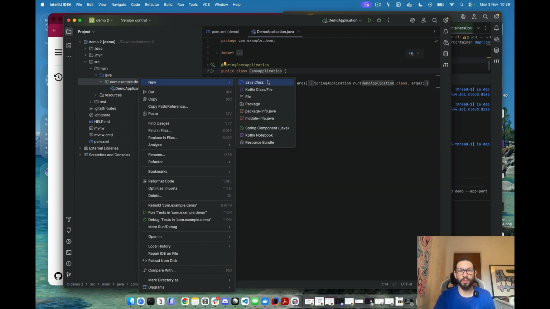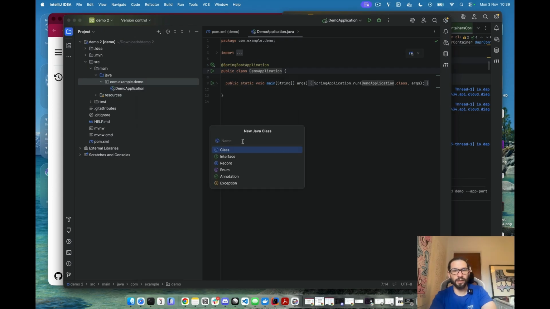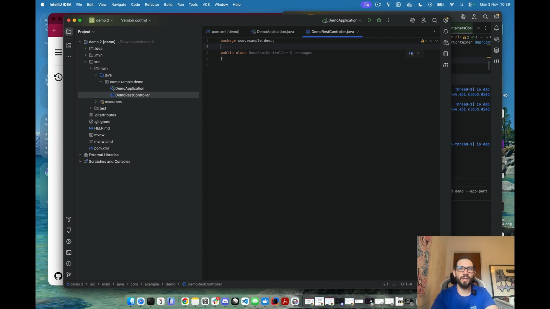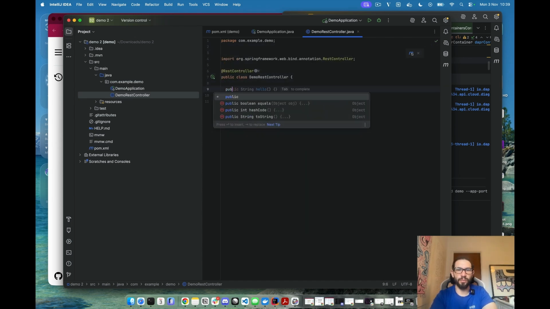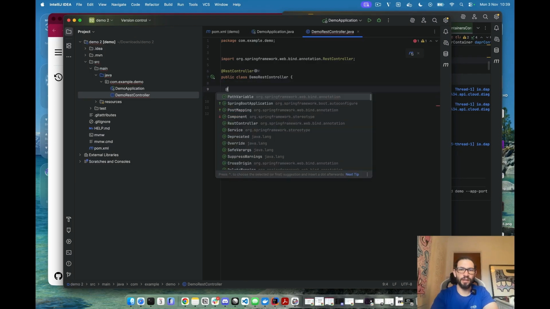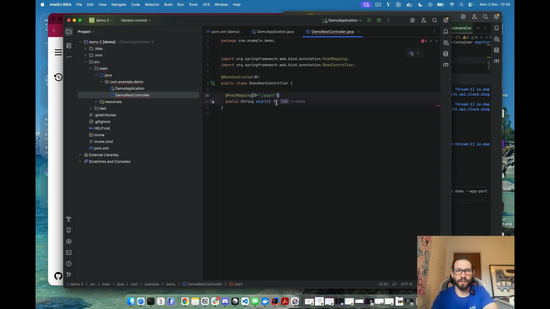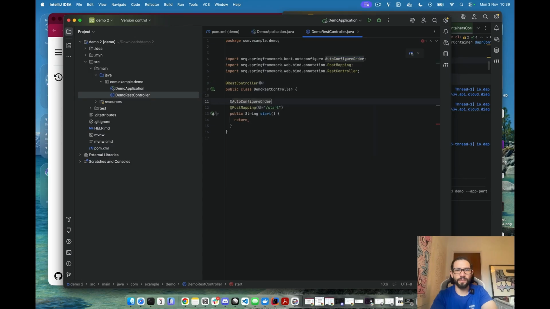The first thing that we will do is create a demo REST controller, so we can create REST endpoints, and we will annotate this one with @RestController. Then we will create a public String, let's call it start. So we just start workflows, with a POST mapping, start. There you go. And what we're going to do here is automatically autowire